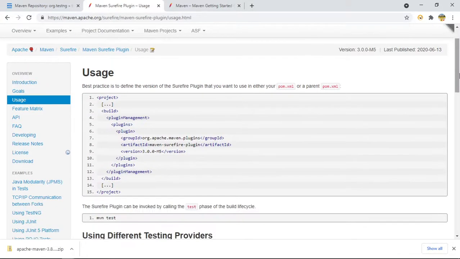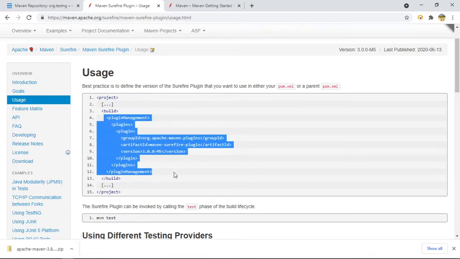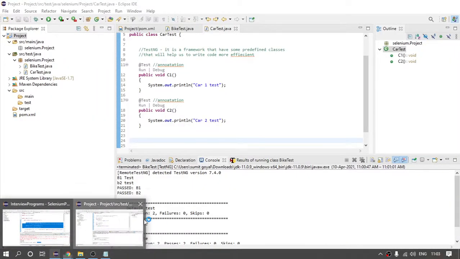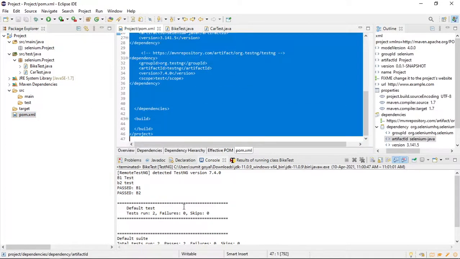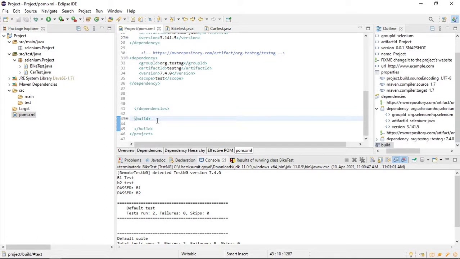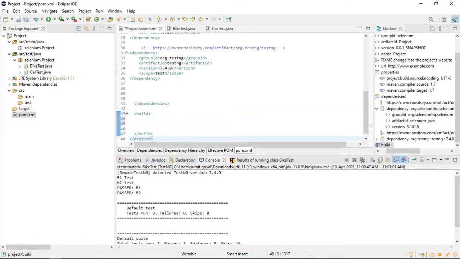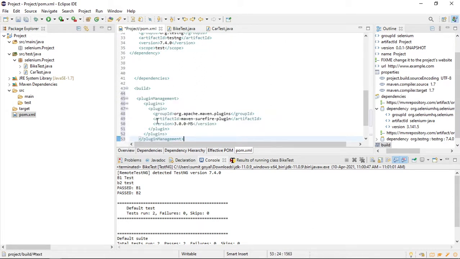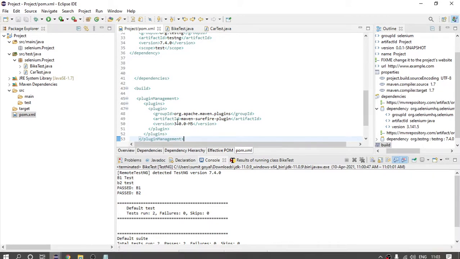So here this is the plugin. Just copy the line. The build tag we already have in our pom.xml, so I will not copy the build tag. I will copy from here to here. Copy this, and here in the pom.xml, come down. This is the build tag, right? I have removed everything from the build tag. I will write my own build tag, so I will paste the plugin here. This you have to do. Save the file. Always save the file so that it can download all the files. This is the plugin they have given, and this is the version, right?